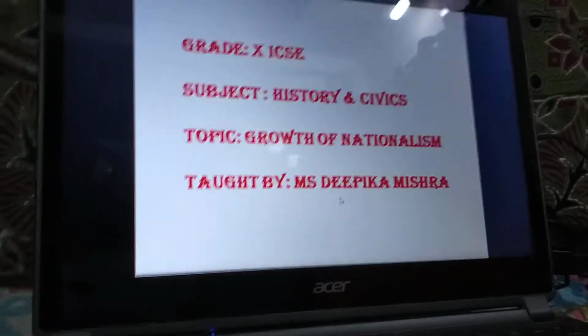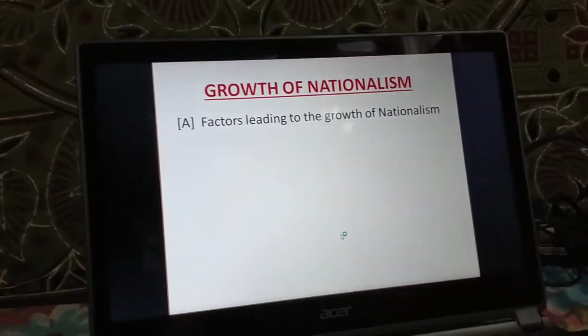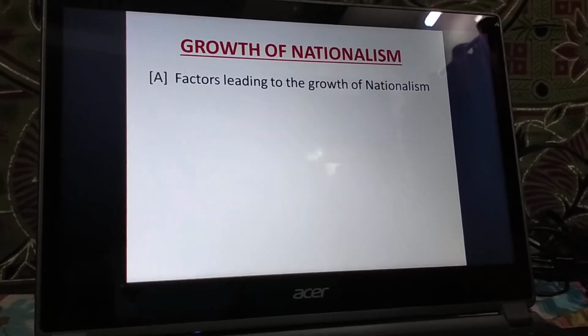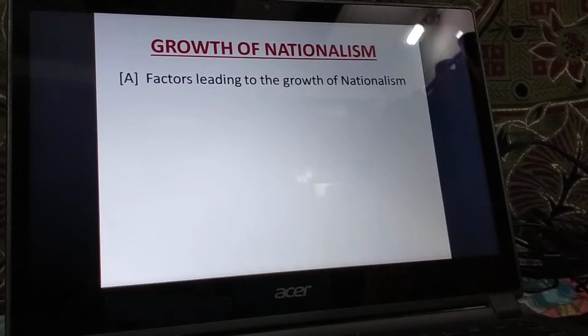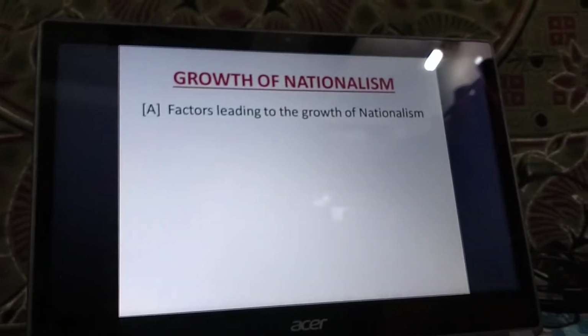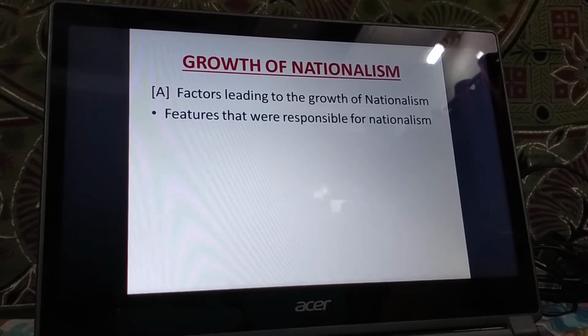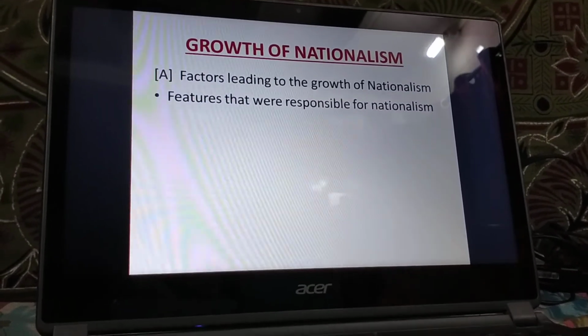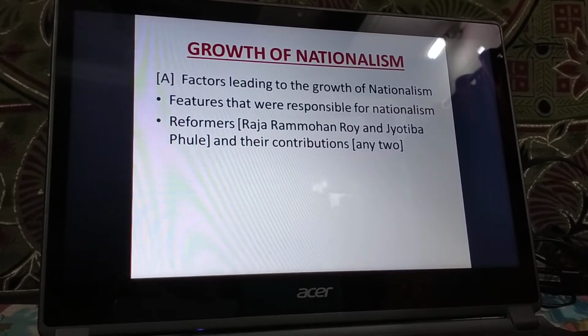Now let us move ahead with the topic, that is growth of nationalism. Now this chapter I have basically divided into two parts. The first part is factors leading to the growth of nationalism. Under this we will be learning the features that were responsible for nationalism, and we will also be studying